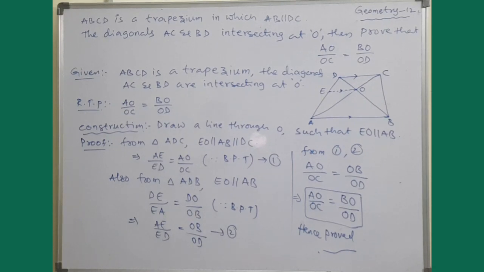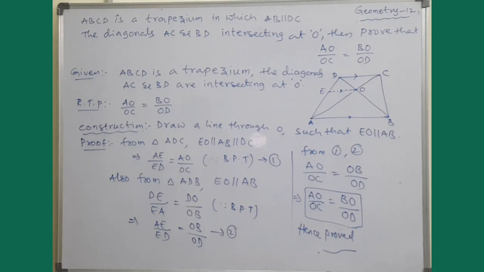Do you understand me? So see that to apply the BPT theorem, we need a condition that within the triangle, two sides must be parallel. Sometimes it will be provided already that they are parallel.